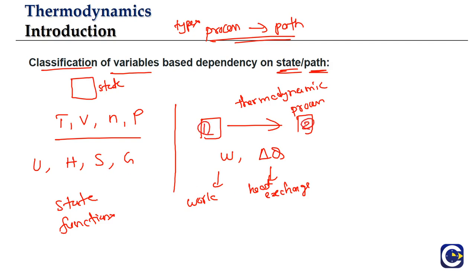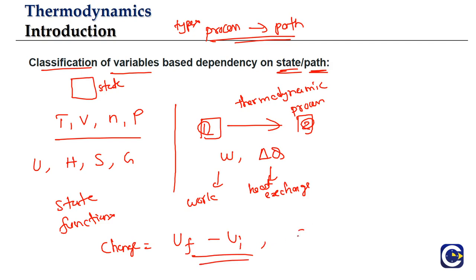So the state functions are linked to the state, meaning the change in these values will always be simple. Let's say, for example, we want to look at the change in the internal energy. It will be the final state internal energy value minus the initial state internal energy value. However we go from the initial state to the final state, it will always be the final energy value minus the initial energy value.